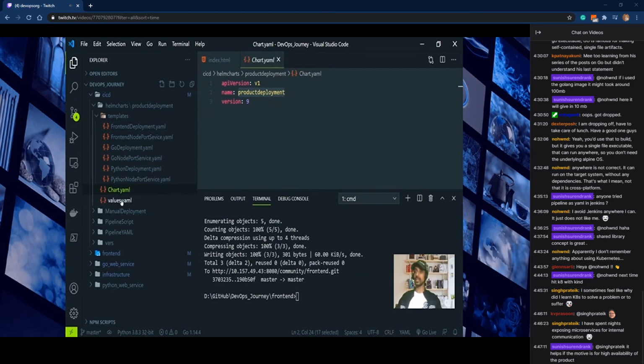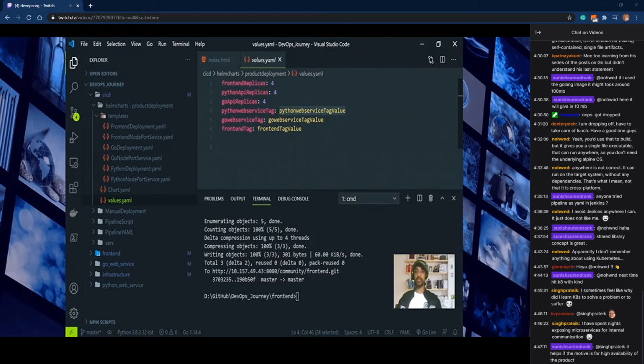So why we are using this values.yaml is that we should tell it how many pods should be running and what version should be used for the deployment, and for that this values.yaml is helping us. We have a logic to update this particular Python web service tag value.